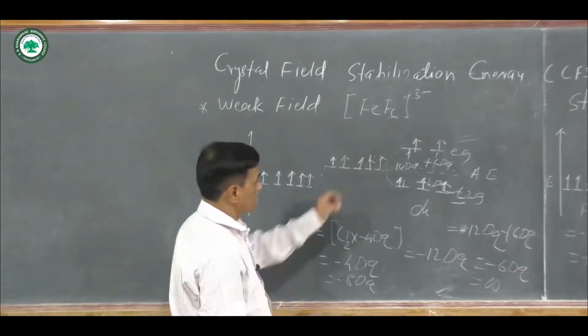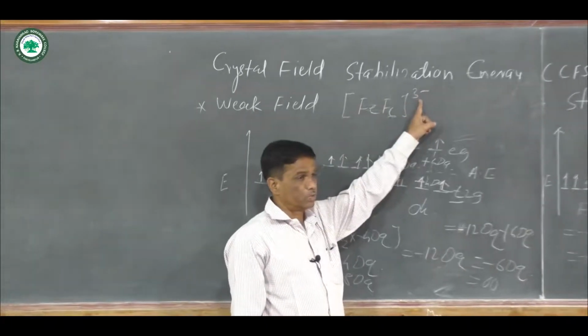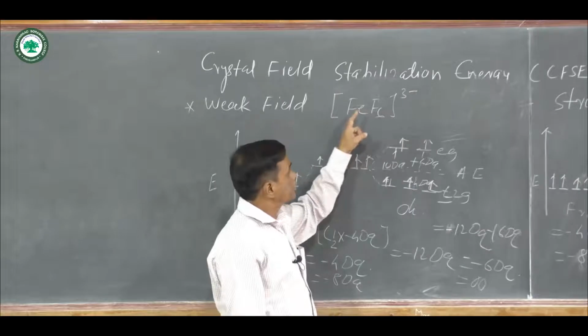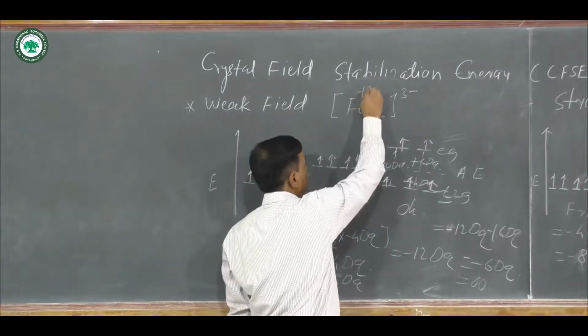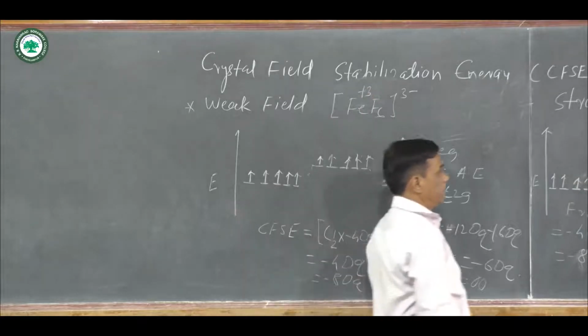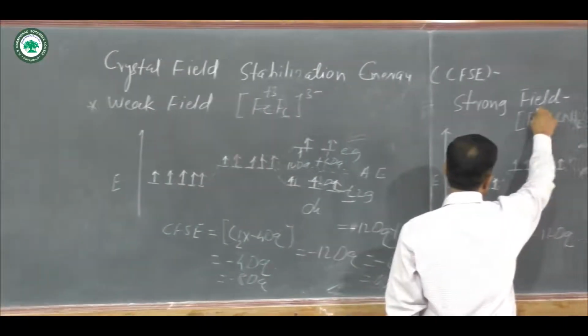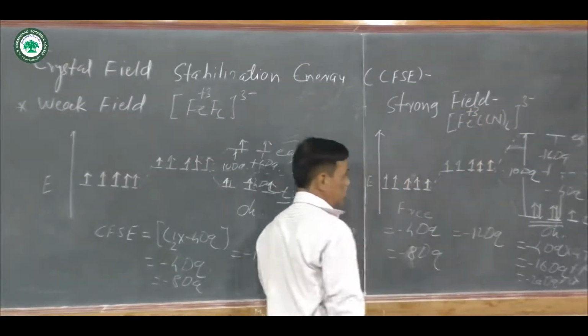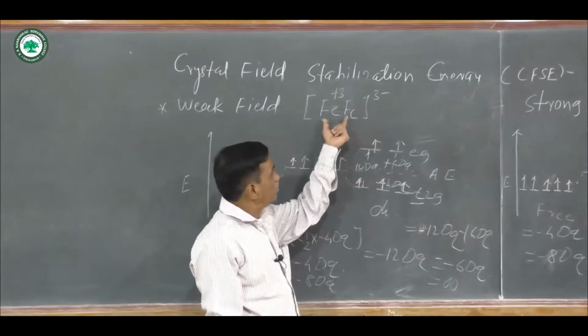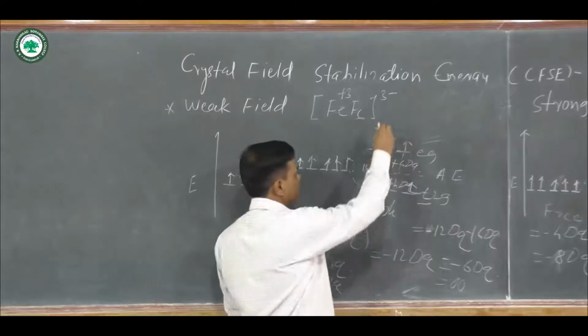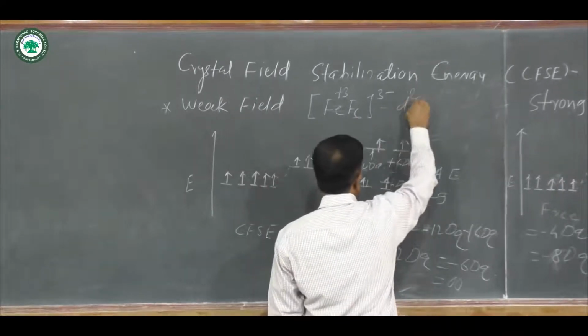On both complex ions, the charge is equal to 3 minus. The central metal ion is iron and the charge is plus 3, and here again the central metal ion is iron and the charge is plus 3. Only the ligands are changed. Both are octahedral complexes, which means hybridization is d2sp3.